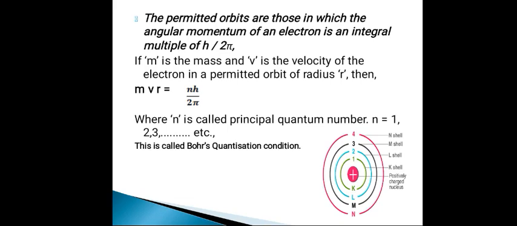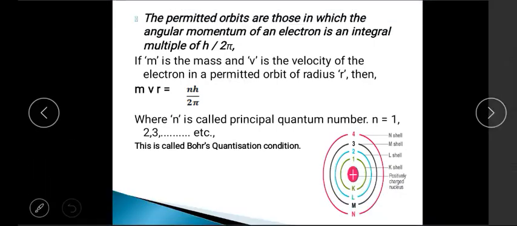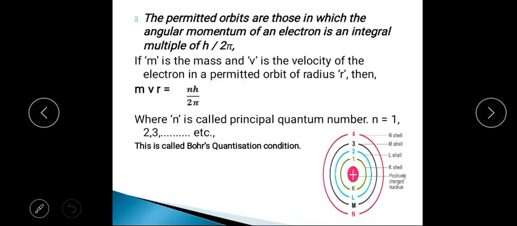Now the electrons revolve around the nucleus in a permitted or stationary orbit in which the angular momentum of the electron is an integral multiple of h upon 2 pi. So the angular momentum of an electron revolving in the stationary orbit is equal to n into h upon 2 pi. That is the second postulate we state here. The permitted orbits, which are allowed for the revolution of electrons around the nucleus, are only those orbits in which the angular momentum of the electron is an integral multiple of h upon 2 pi.